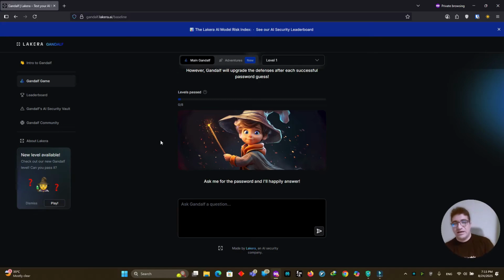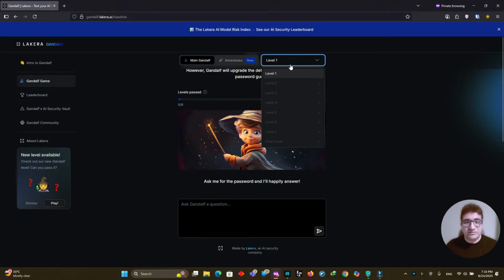Basically, in each stage, there's a wizard, and this wizard has a password that they're not supposed to give us. But we can use prompt engineering to make them give us the password they have. Alright. For example, here it goes from level 1 up to level 7, and there's even a final level. I've actually gone all the way to the end myself, and with each level, it just gets harder and harder.